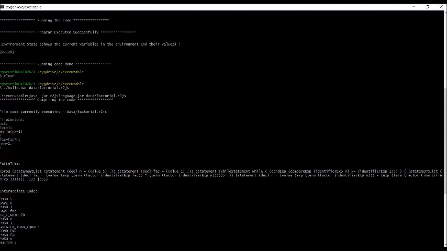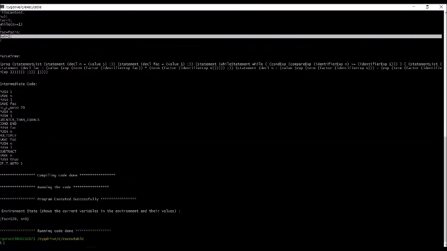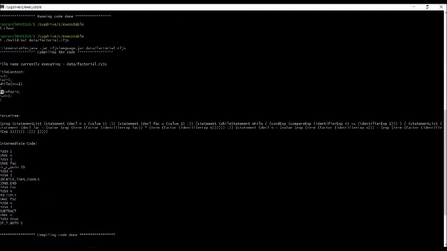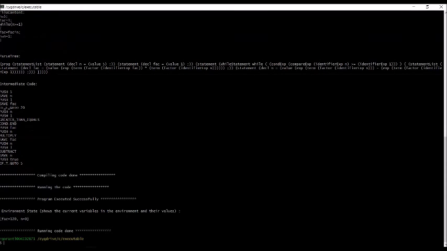If you see here, we initially said n is 5, and after that if n is greater than 1 we are calculating the factorial and decrementing by 1. So the final environment has the factorial as 120 and n as 2. So this fact is the variable in which we are storing the factorial. So it's written as 120, which is the factorial of 5.